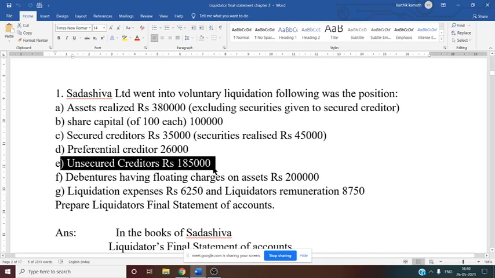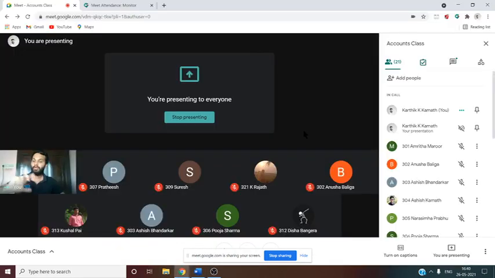That is very important. Then we need to compare. Whenever we compare, we will come to know whether the amount is more than the due that is there with the unsecured creditor, or whether the amount is less than the due of the unsecured creditor. If it is more than the due, then well and good, the entire amount is given to the unsecured creditor. If it is less than the amount due, then what happens? Then proportionate payment is made to the unsecured creditor. That we need to see.